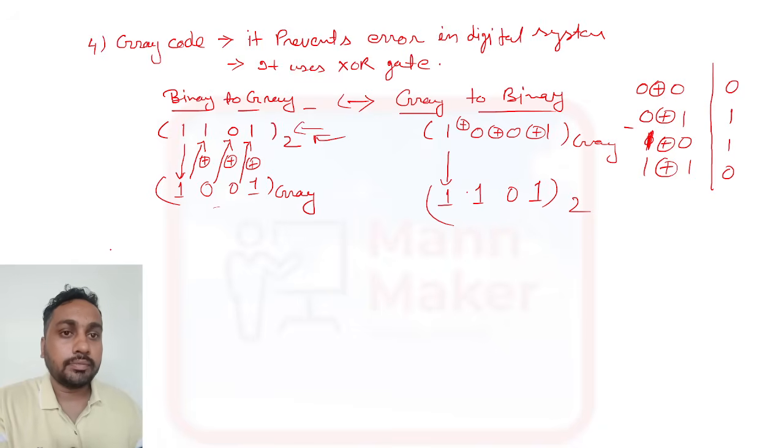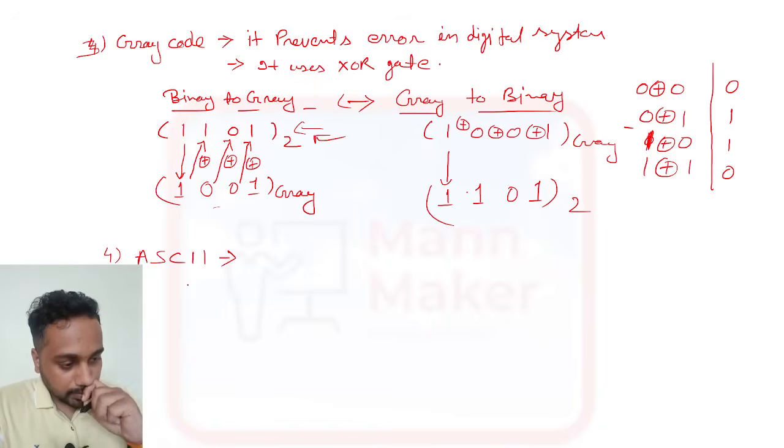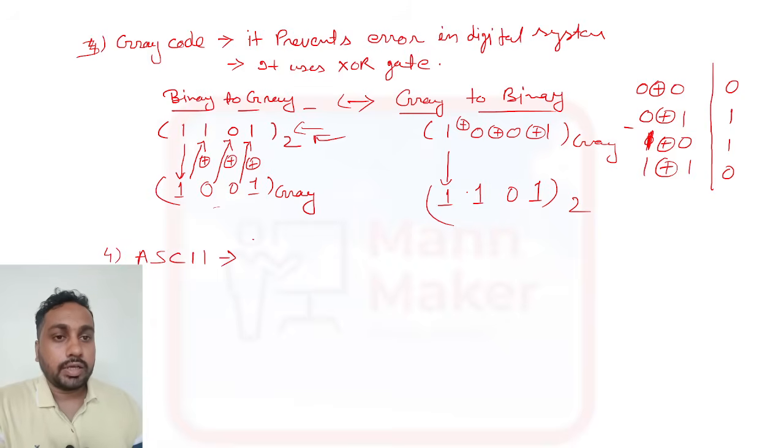One more code is there, the ASCII code. Okay, what is ASCII?